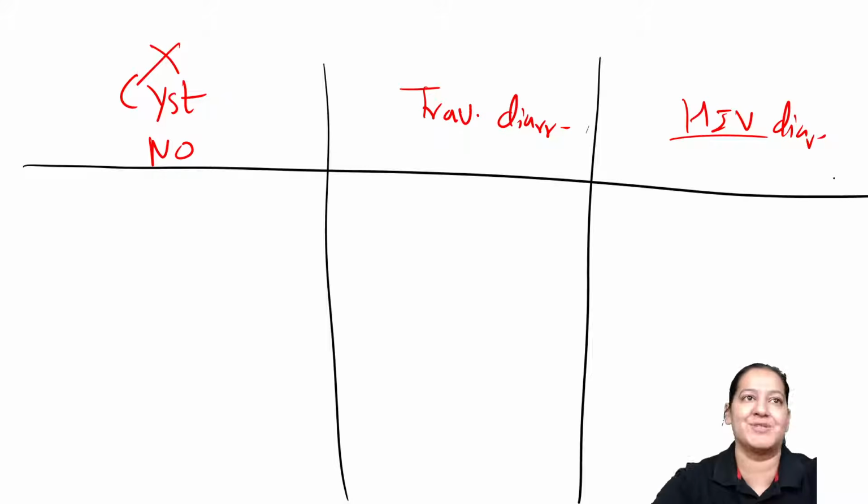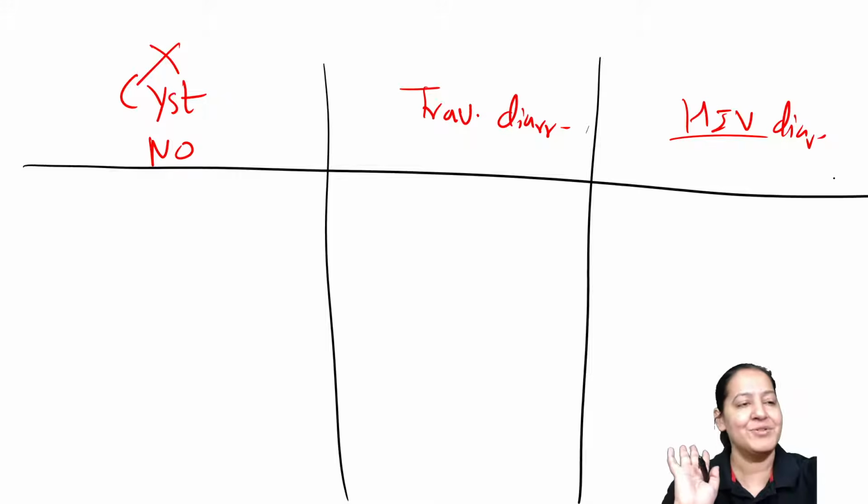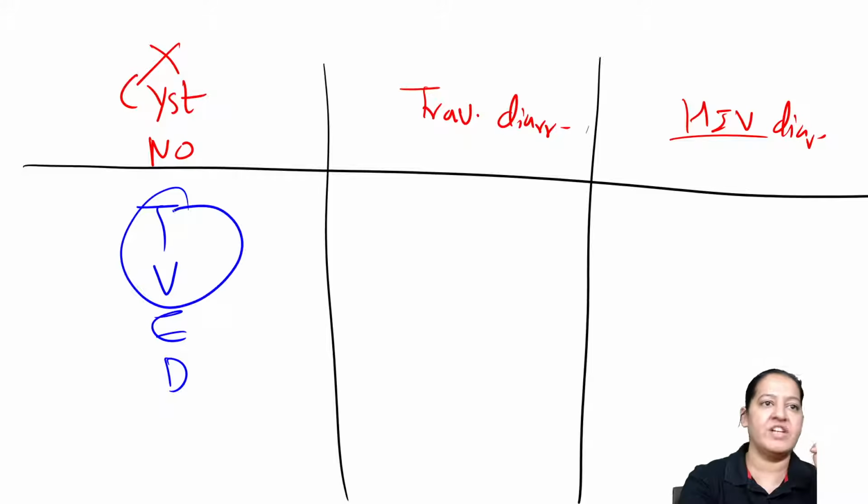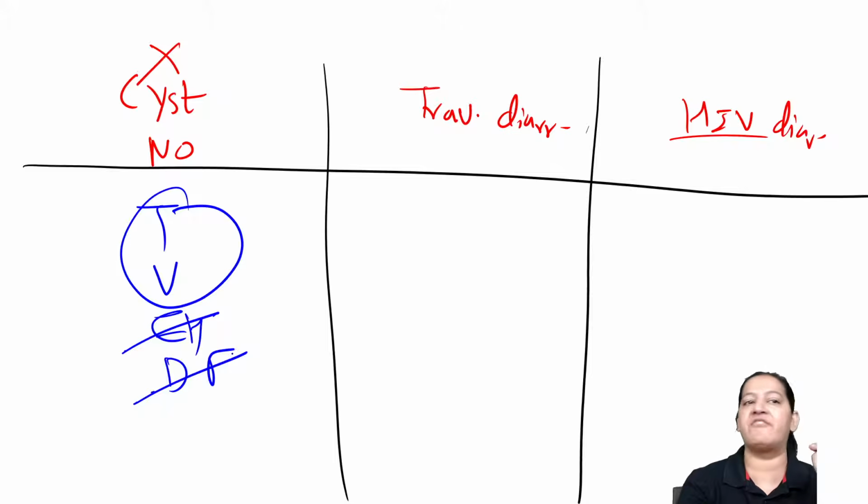Now I will come on metazoa, specifically metazoa पे आएंगे. So tell me cystic stage किसमें absent है? So the mnemonic is TVED. Okay, it is Trichomonas vaginalis, Entamoeba, Dientamoeba. Right, Entamoeba histolytica, Dientamoeba fragilis, if you want to know the full form. Right, traveler's diarrhea. Traveler's diarrhea का mnemonic क्या था?